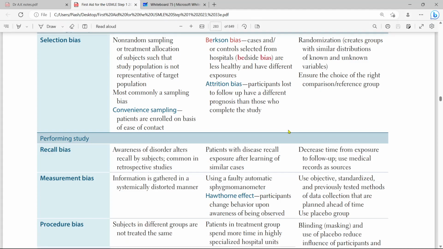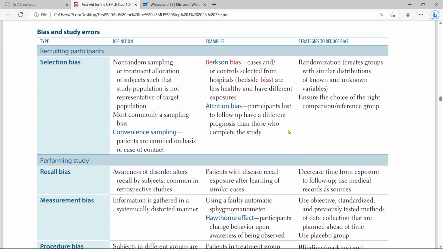Assalamu alaikum. Now I would like to talk about bias. It's a very interesting topic in biostatistics, but it's hard actually.